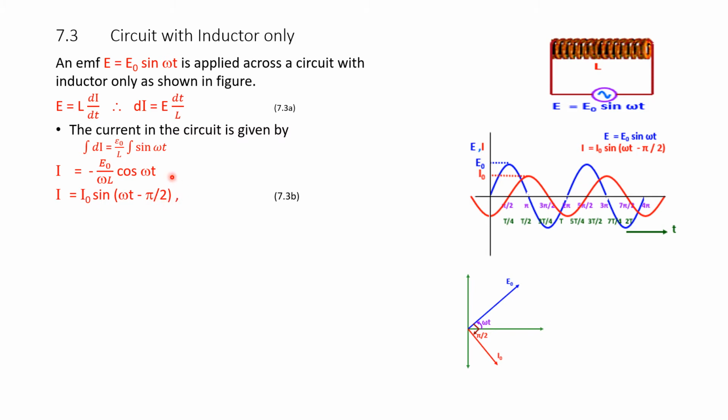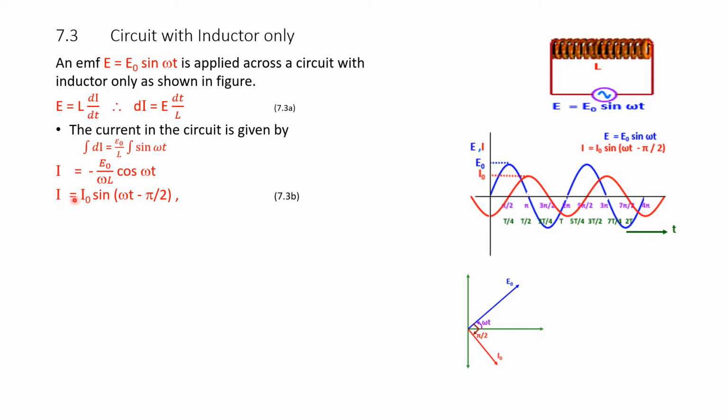Using our trigonometrical knowledge, from trigonometry, in terms of half angle, cos omega t is equal to sin of omega t minus pi by 2. This is nothing but the substitution for cos omega t. So, therefore, the voltage is E equal to E naught sin omega t.